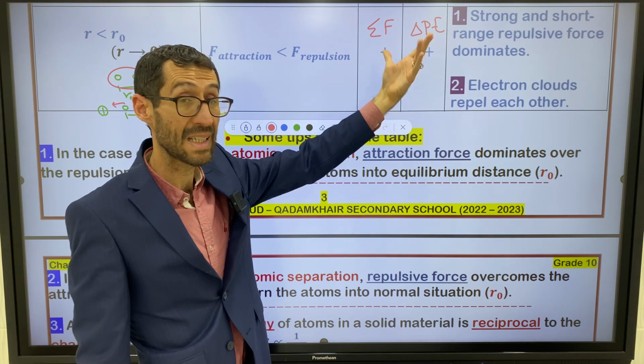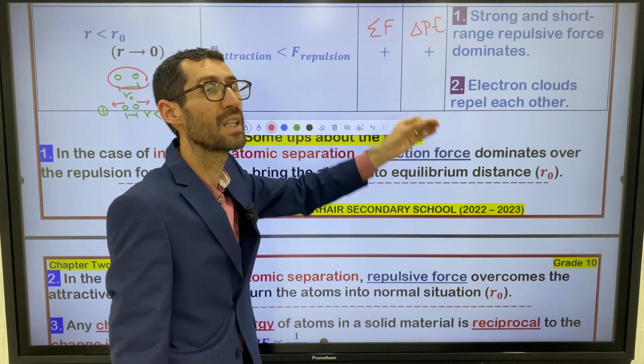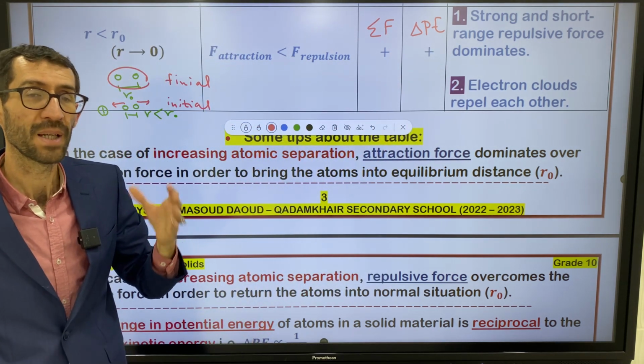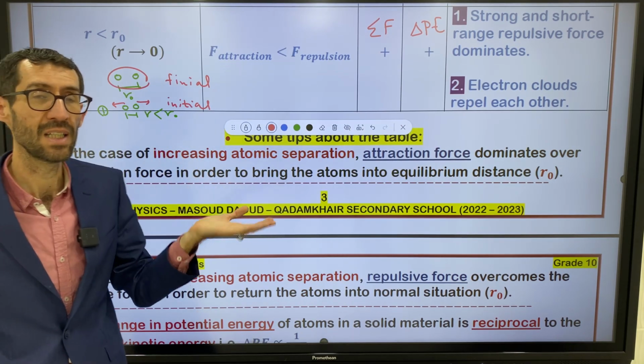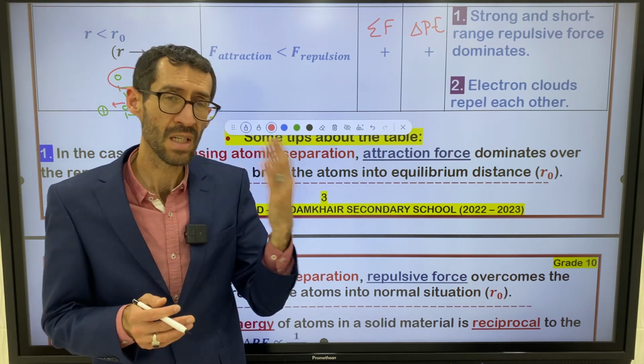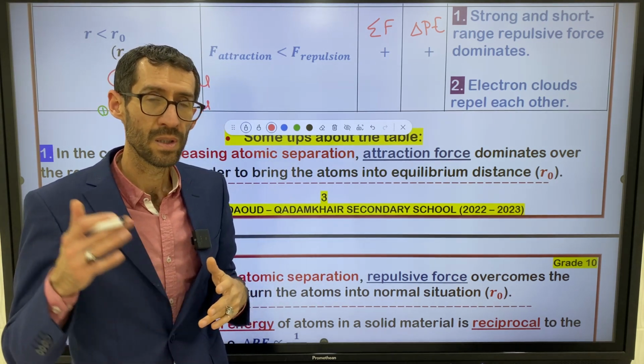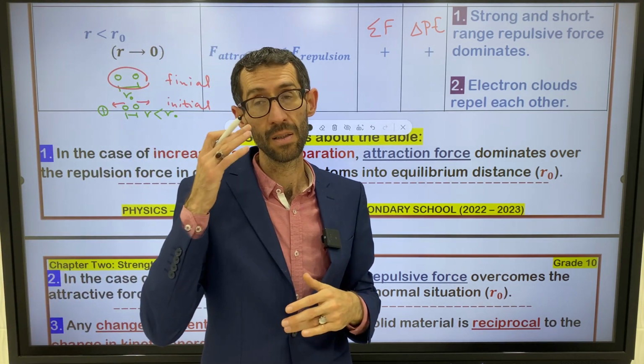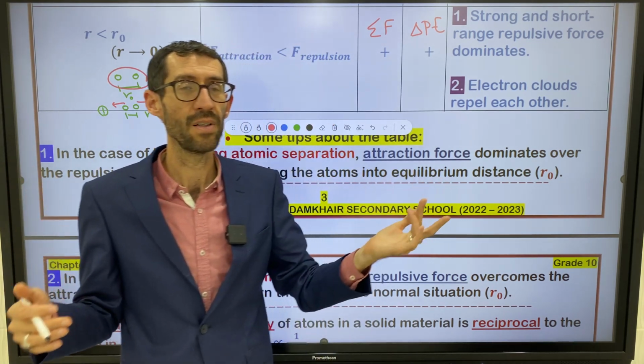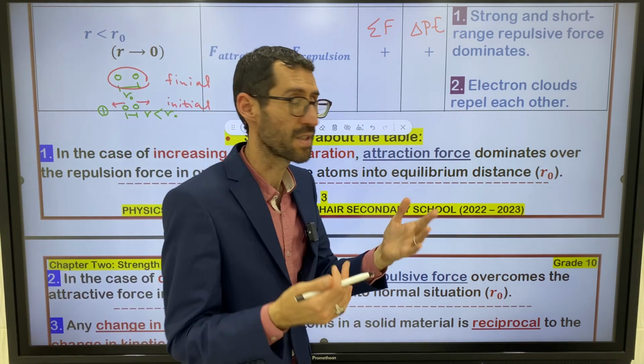Teacher, what do you say about the kinetic energy? The change in kinetic energy is negative. Because I told you, potential energy and kinetic energy are reciprocal. They are opposite to one another. For example, when one increases, the other decreases, and vice versa.